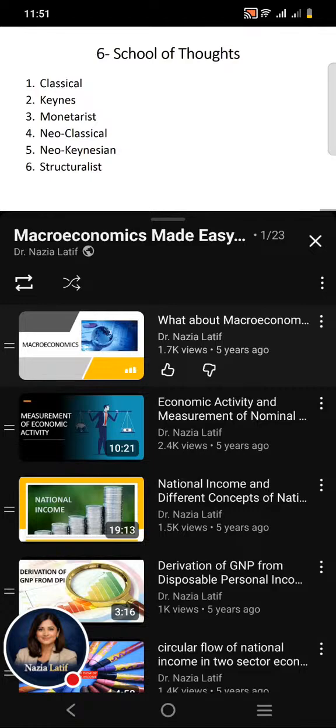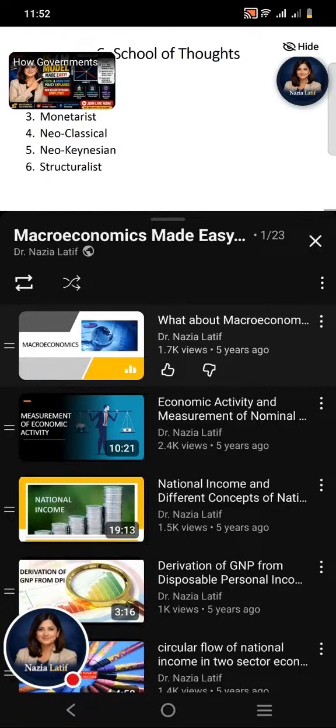Because some school of thoughts prefer fiscal policy, some school of thoughts prefer monetary policy to attain their goals and objectives. This difference in the views or the policy options give rise to the 6 different school of thoughts. These school of thoughts are classical, Keynes, monetarist, neoclassical, new Keynesians and structuralist.